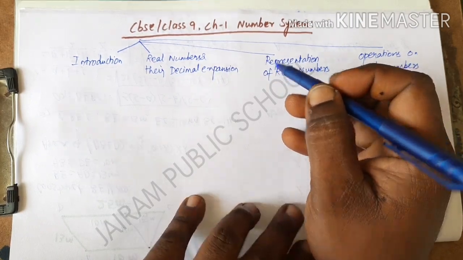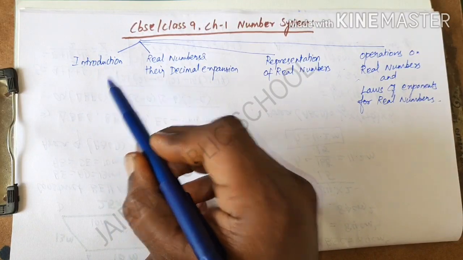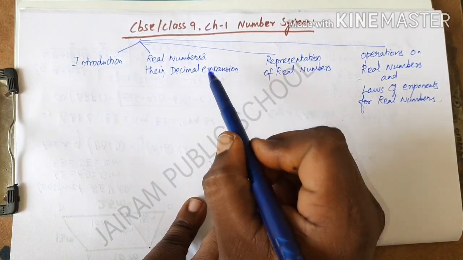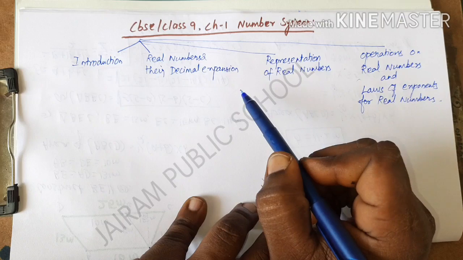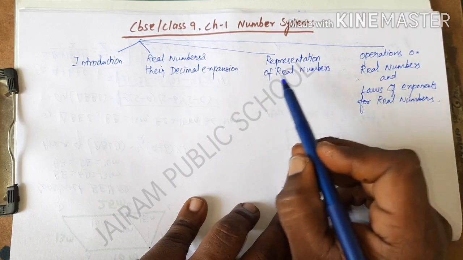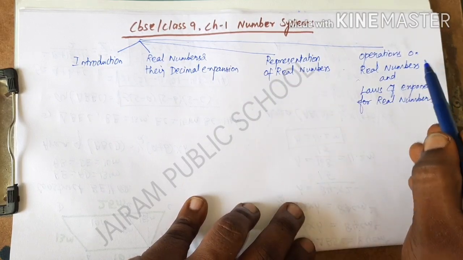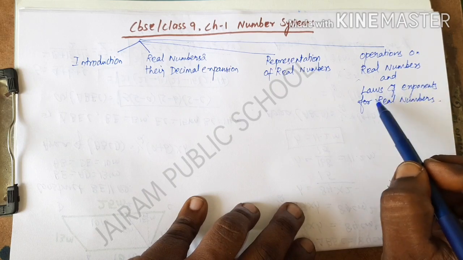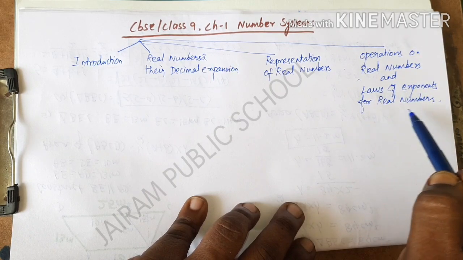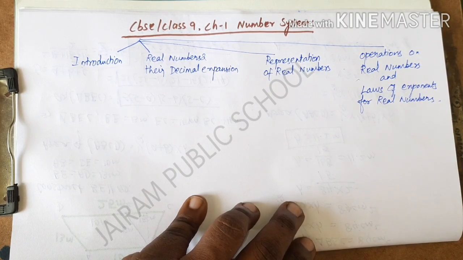In this chapter, first I am going to explain the introduction to the number system, real numbers under decimal expansion values, representation of real numbers, operations on real numbers, and laws of exponents for real numbers. Let me explain the introduction part about the number system.